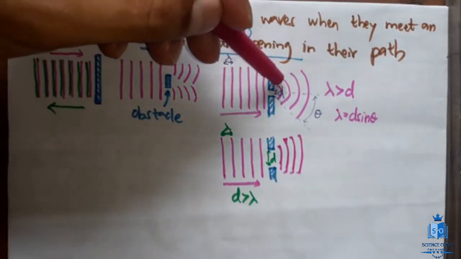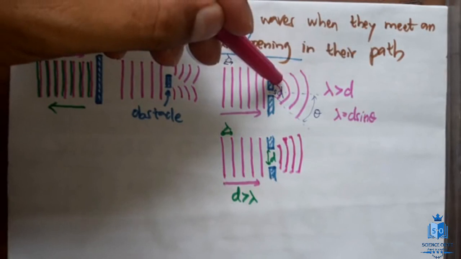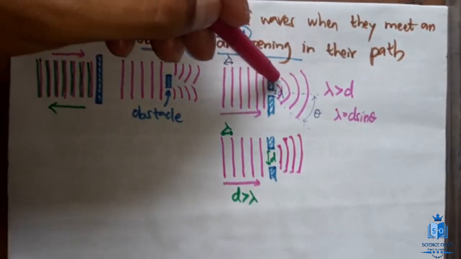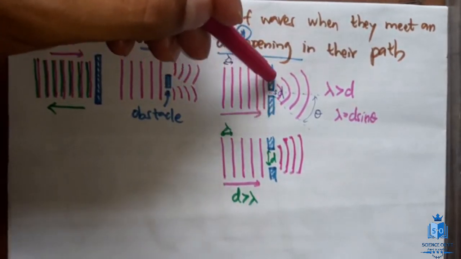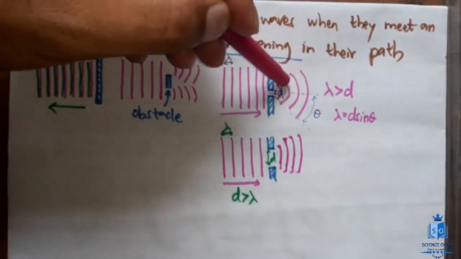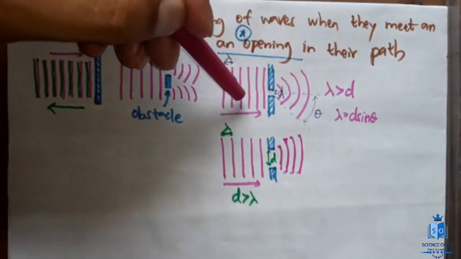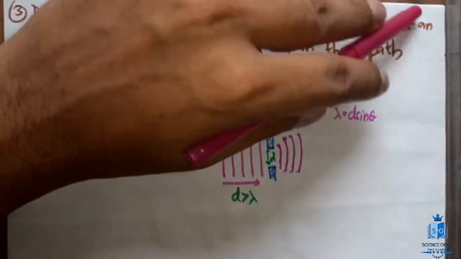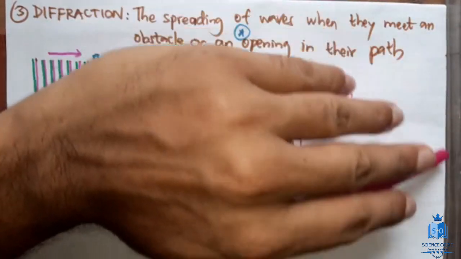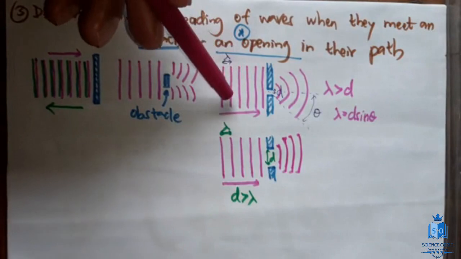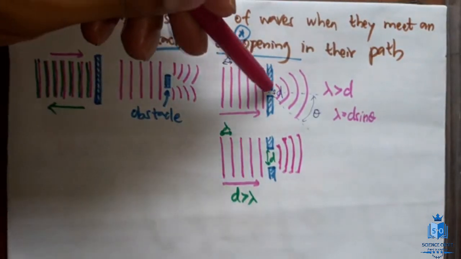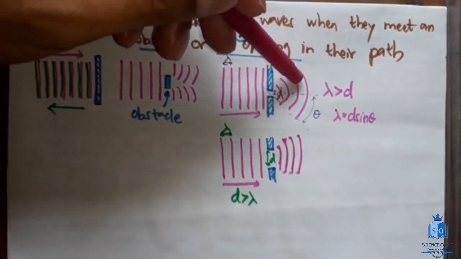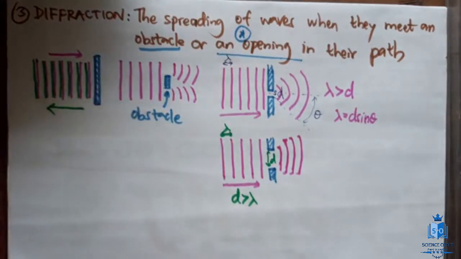Even though you are standing here now, light waves are blocked by this wall and this wall, but if you are here, you will still be able to see some light in this region because of the light in this room. Let's say it's absolutely dark here, but when you turn on the light in this room, even though there are two walls like this, you will still be able to see some light here. That is because of diffraction.